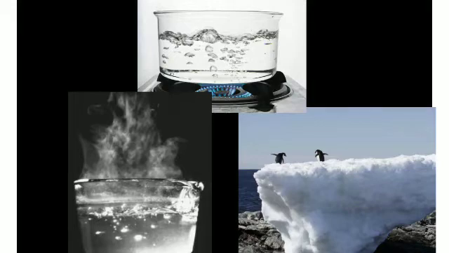If you keep water in a freezer, that is, if you cool water, it will change into ice. Ice is a solid form of water. It has a fixed shape. If you heat water, it changes into water vapor. What is water vapor? The gaseous form of water. Water vapor is a gaseous form of water. It does not have a fixed shape.